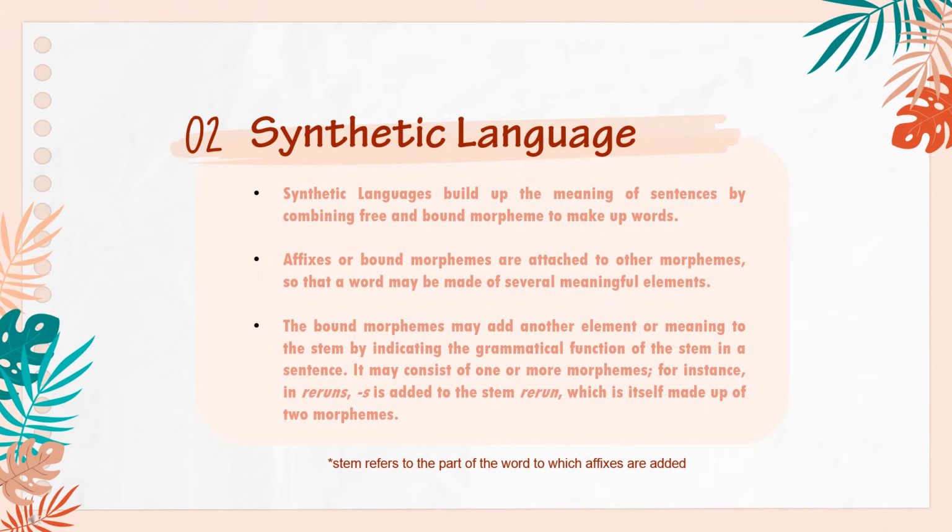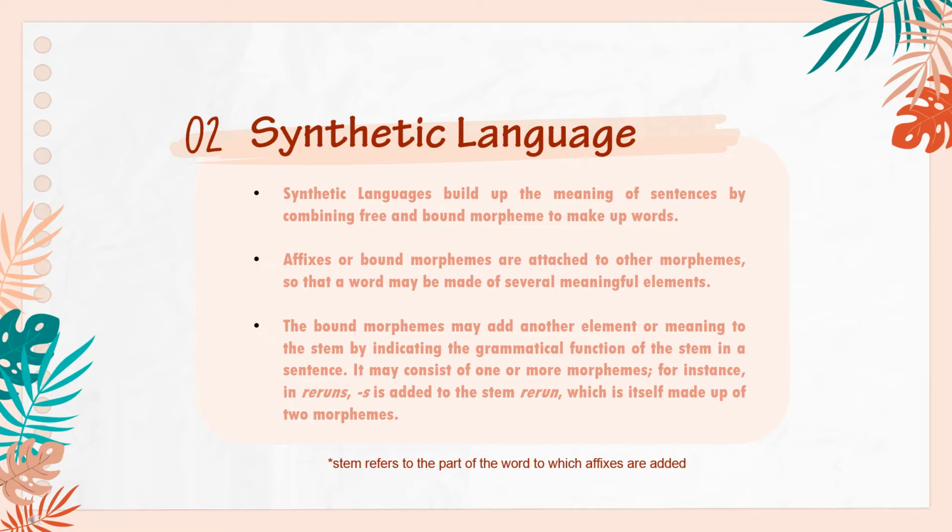The second type is synthetic language. Synthetic languages build up the meaning of sentences by combining free and bound morphemes to make up words. Affixes or bound morphemes are attached to other morphemes, so that a word may be made of several meaningful elements. The bound morphemes may add another element or meaning to the stem by indicating the grammatical function of the stem in a sentence. It may consist of one or more morphemes.